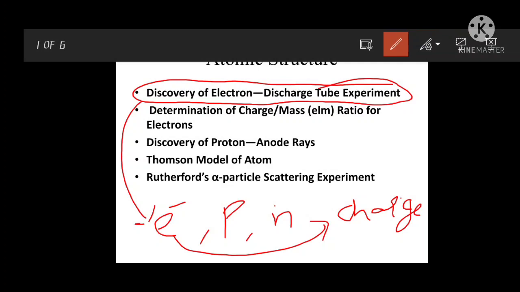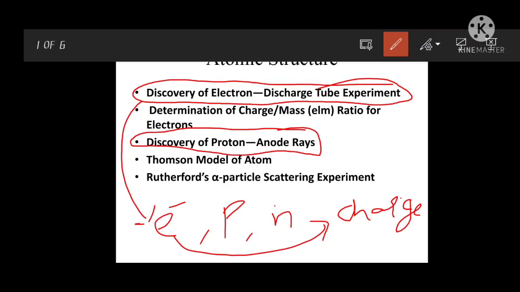And later on, the discovery of the proton was done by the scientist Goldstein. Goldstein found the proton.